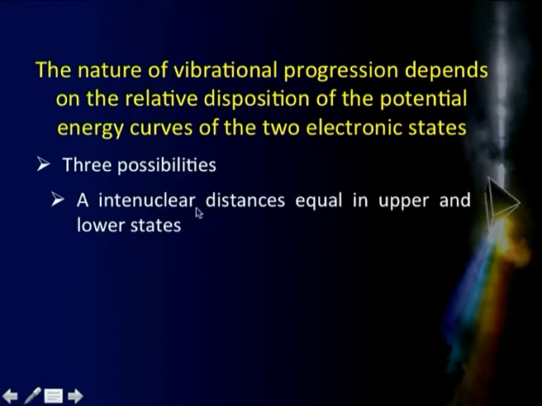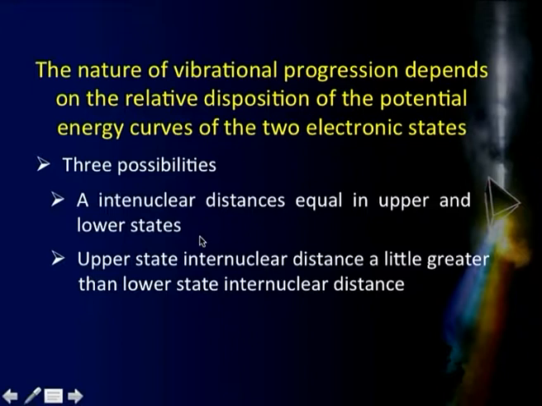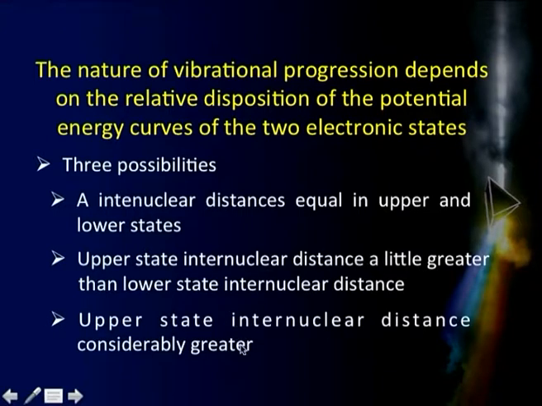The first one is that the internuclear distances are equal in the upper and the lower states. The second possibility is that in the upper state the internuclear distance is a little larger than in the lower state. And the third possibility is that the upper state internuclear distance is considerably greater than that in the lower state there. We will do each one of them. Let us take the first case.